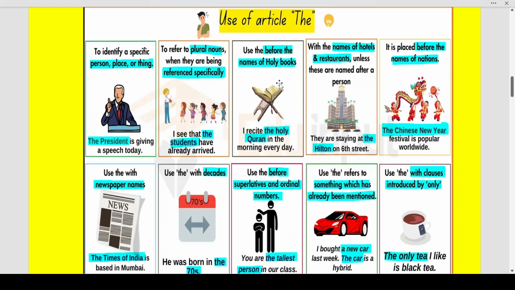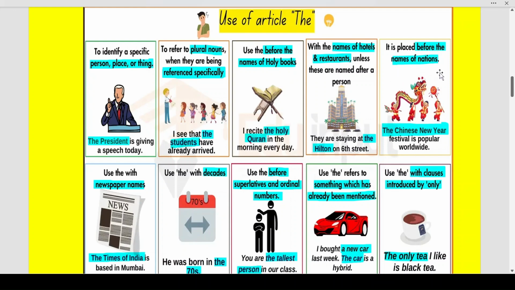Now we use the before the names of holy books also. Like we say the Holy Quran, the Bible, the Gita. These are all holy books. So therefore we use the before them. We also use it with the names of hotels and restaurants, unless these are named after a person. They are staying at the Hilton on 6th Street. The Hilton. It is a name of a hotel or restaurant.